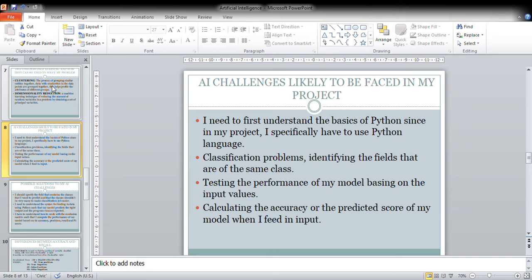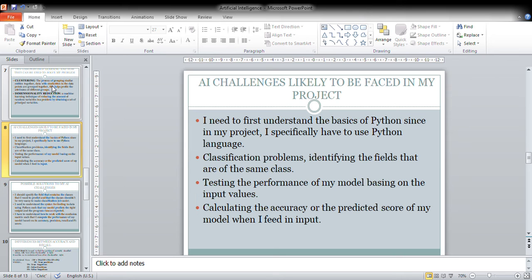Now the challenges that I expect to face in my project are that I need to first understand the basics of Python. I need to understand the real syntax of Python, how to work with Python to build my model. And then I'll face classification problems, because classifying fields into a group that is of the same class may be difficult.